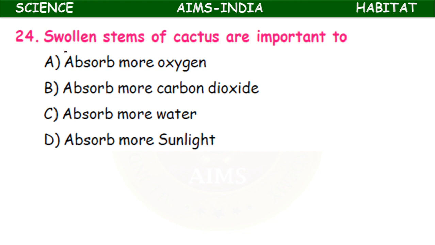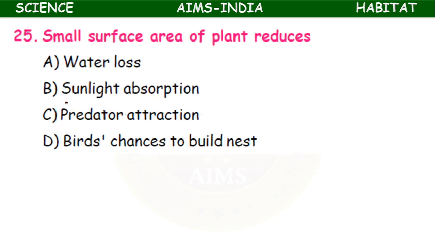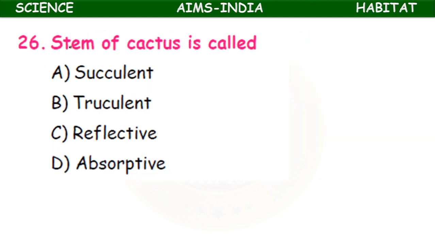Swollen stems of cactus are important to absorb more oxygen, absorb more carbon dioxide, absorb more water, absorb more sunlight. The swollen stem helps to absorb more water. A small surface area of a plant reduces water loss, sunlight absorption, predator attraction, birds' chances to build a nest. What is that? Small surface area helps to prevent the water loss found in desert plants.